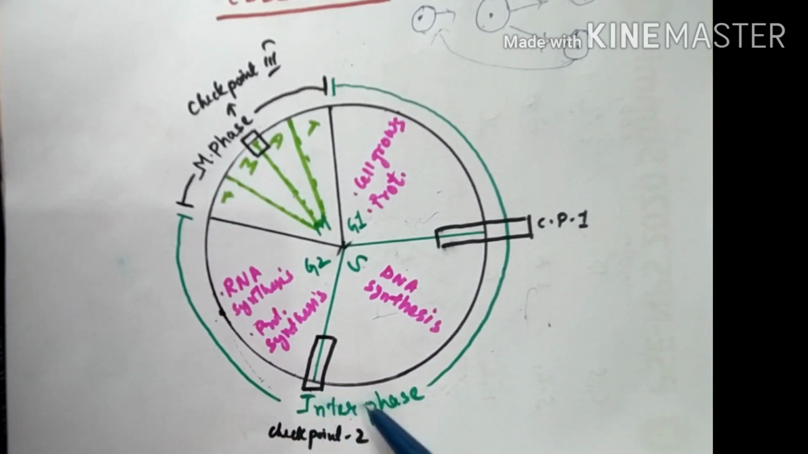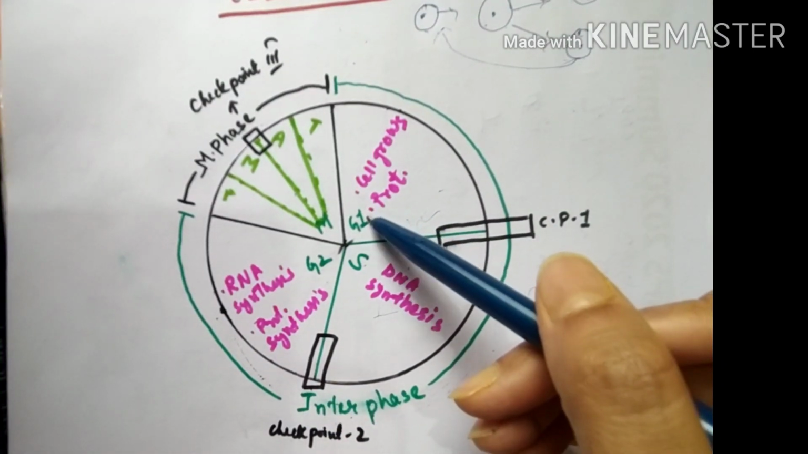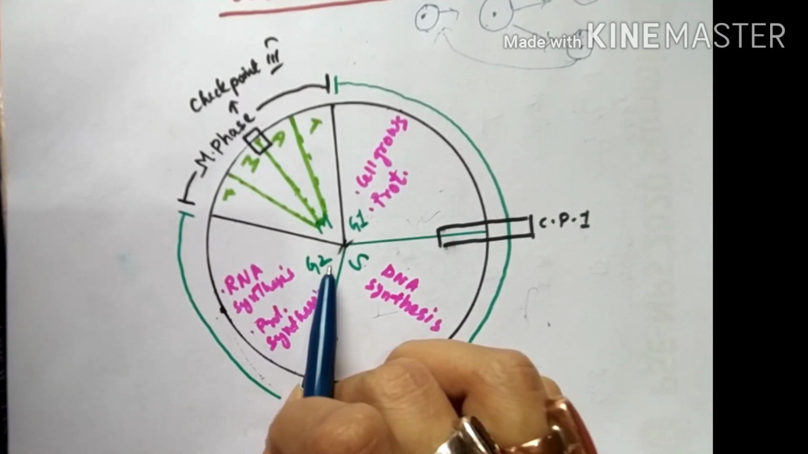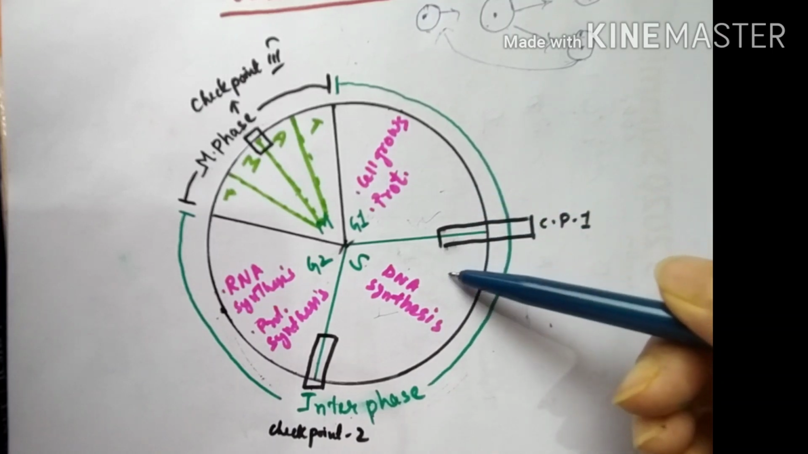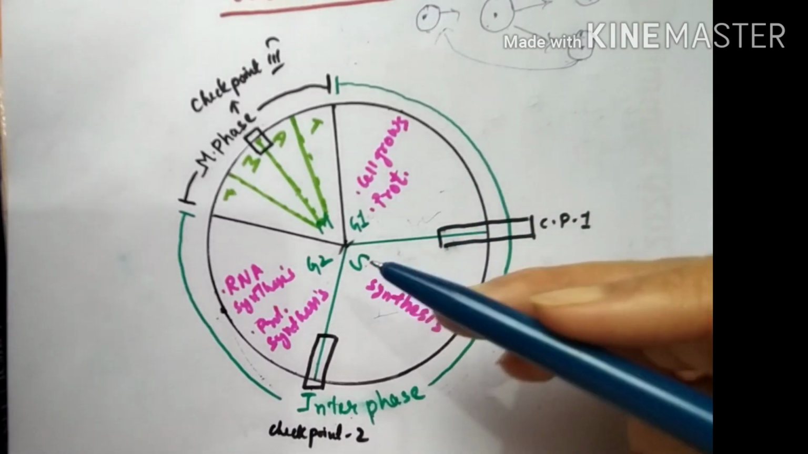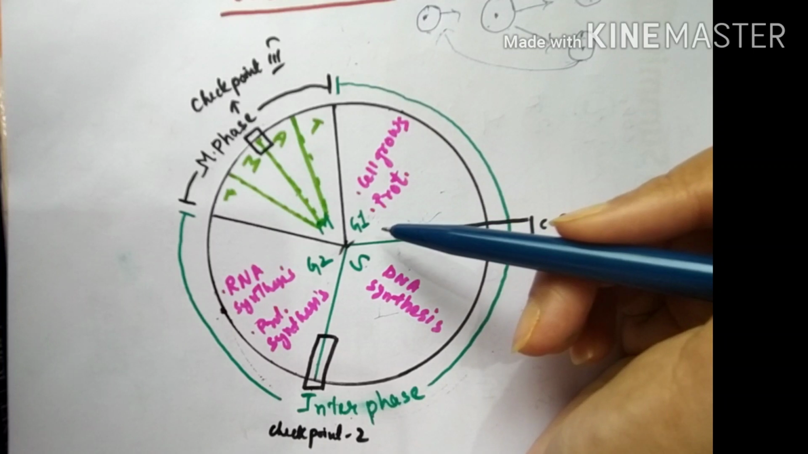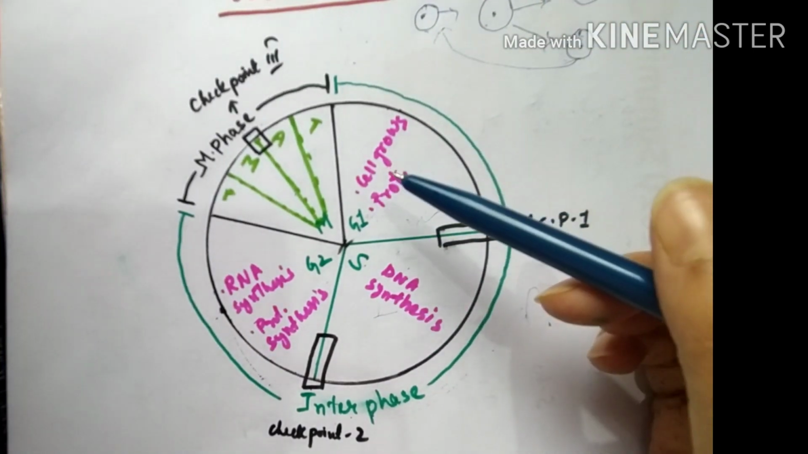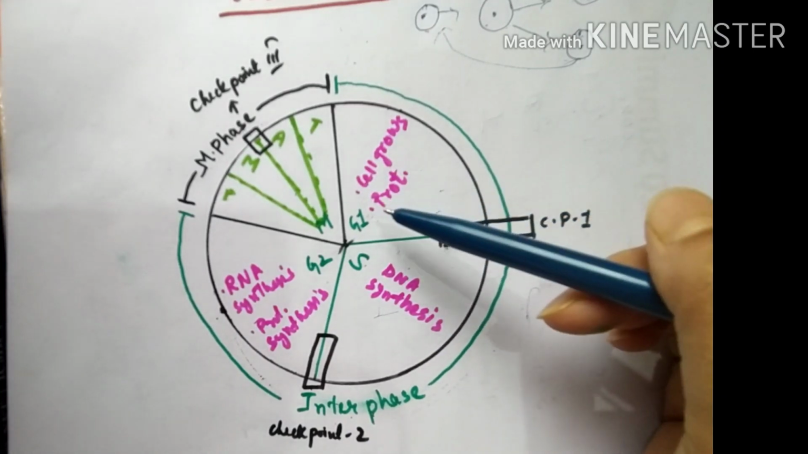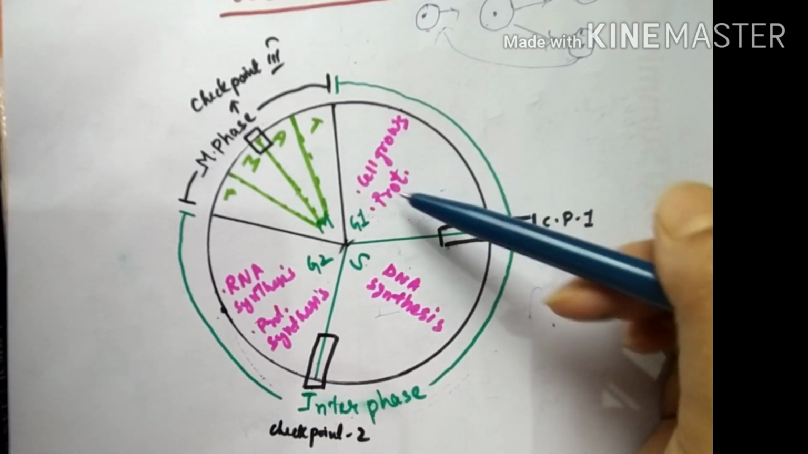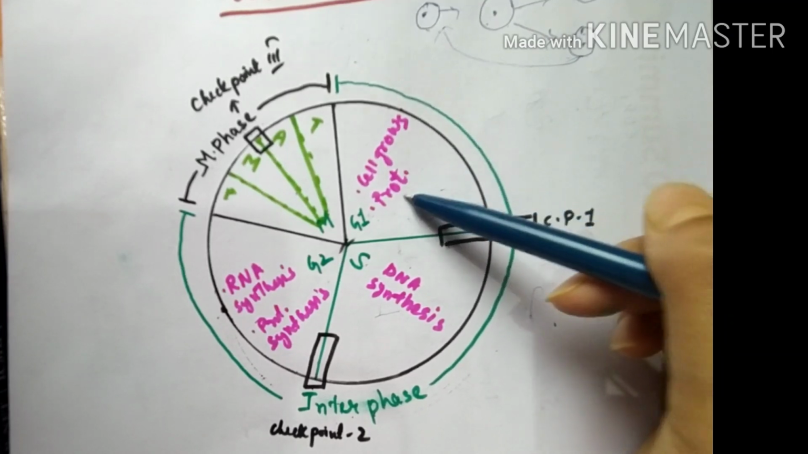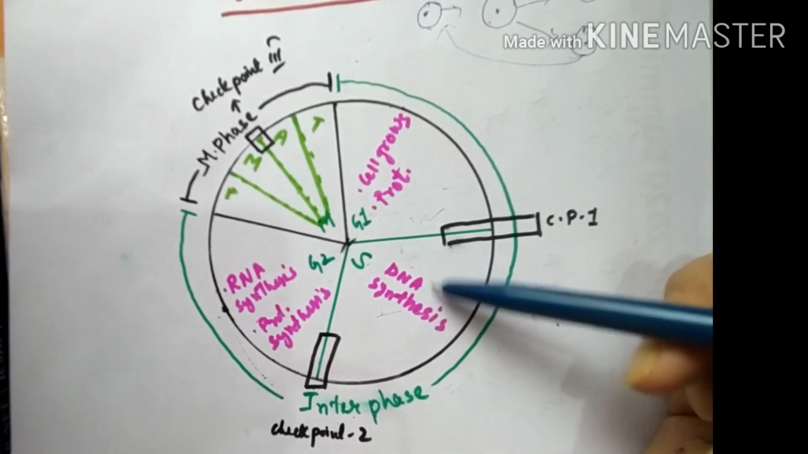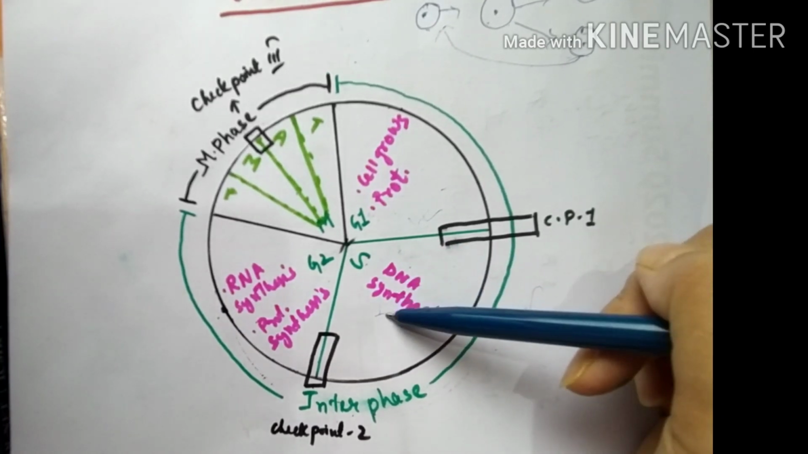Now the interphase is again divided into three phases: gap 1 or G1 phase, S phase or synthesis phase, and gap 2 or G2 phase. At these different phases, different phenomena take place. Like in G1 phase, the cell grows in size. Certain proteins which are essential for DNA synthesis will accumulate here, and when the cell is ready with all these materials, it will enter the synthesis phase. That is, DNA synthesis will take place at this phase.